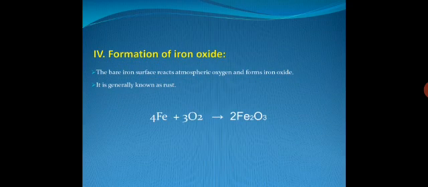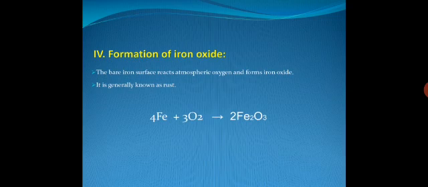Now the last application in this book is the formation of iron oxide. In this process, iron reacts with environmental oxygen in the presence of moisture and forms iron oxide. This process is also called the rusting process.